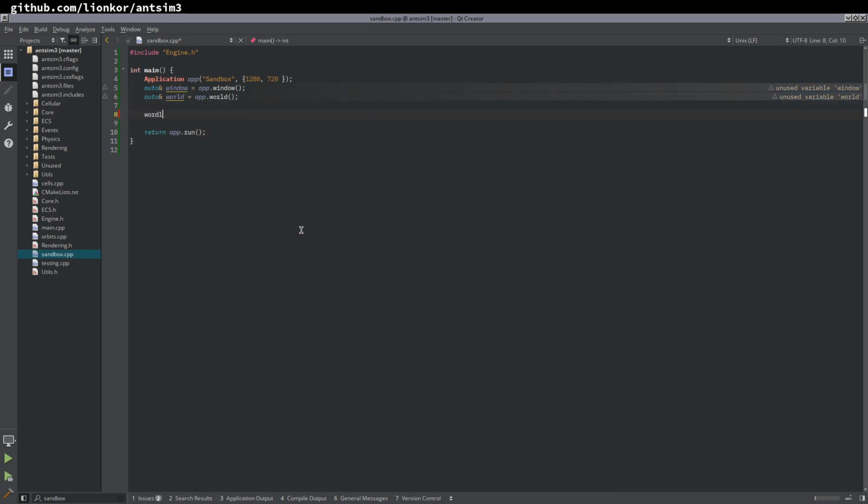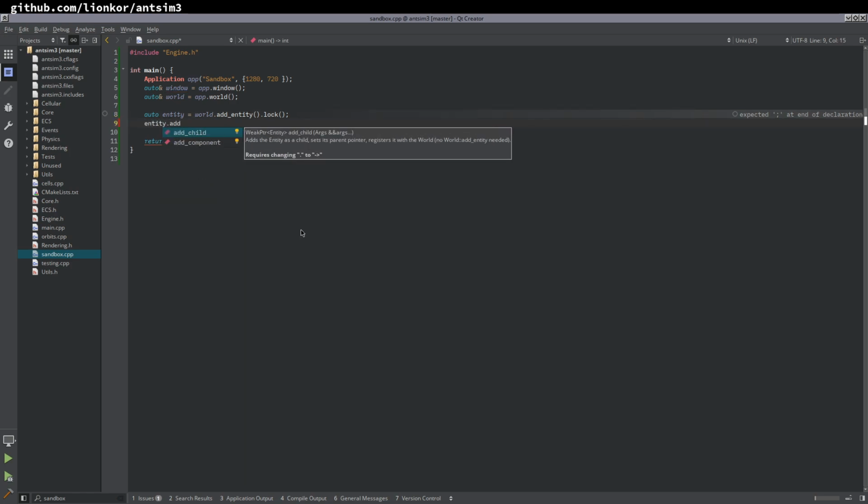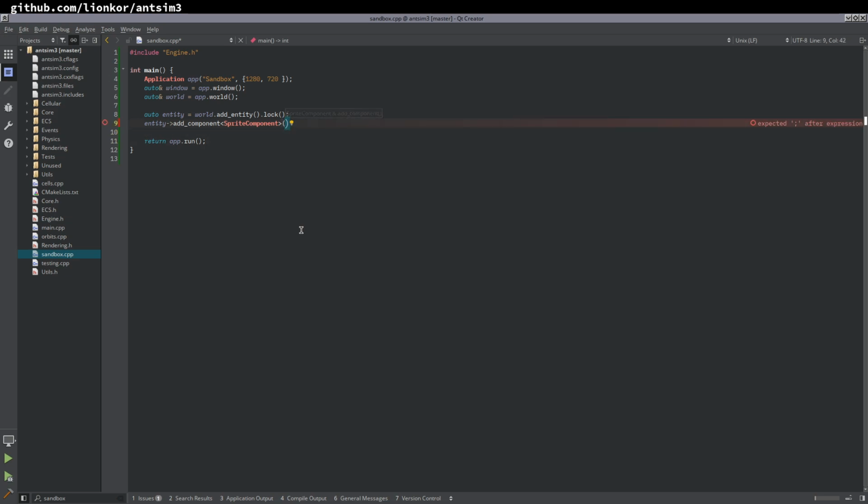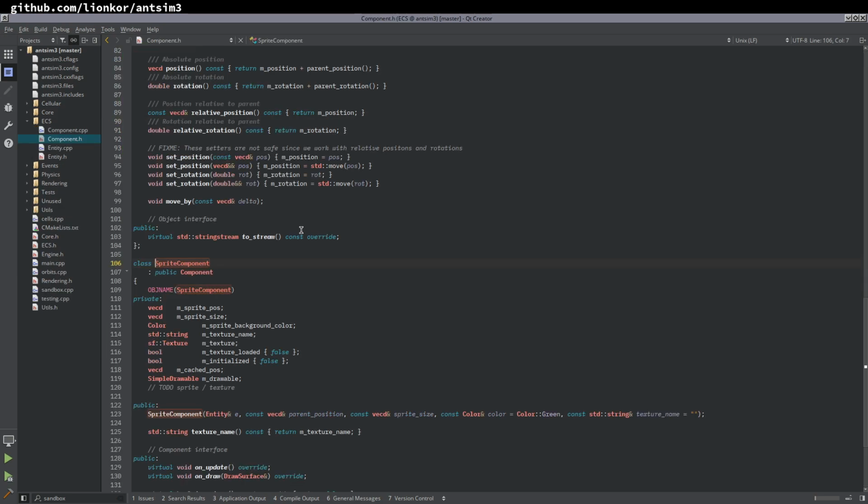So for starters, let's just make a really simple thing here, just to demonstrate. Add entity. What kind of entity do we want? Let's just a position. Yeah, let's just leave that. Let's lock that. Okay. All right. So this is basic setup code, right? We just say like add component, sprite component or some shit. Let's make a sprite component here, and let's give it a constructor of that. I don't remember. Parent position sprite size. Okay.